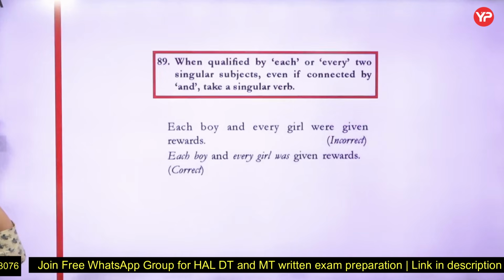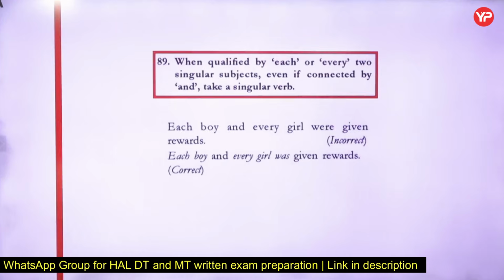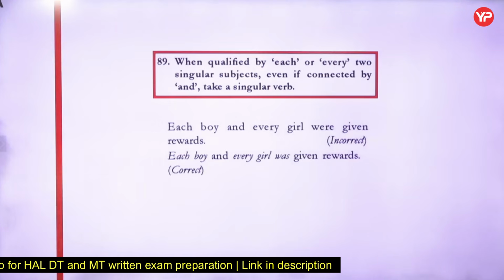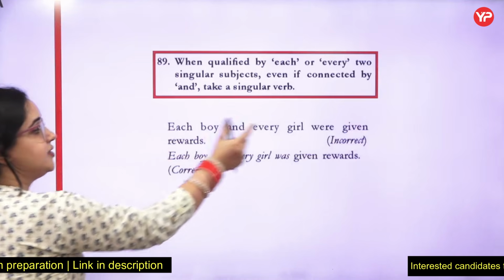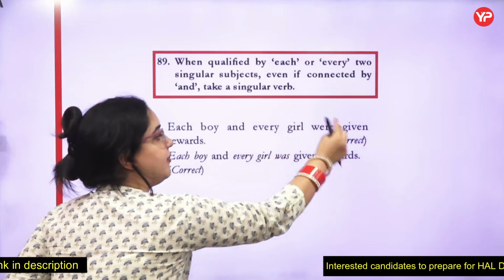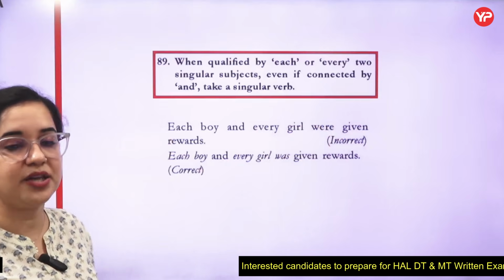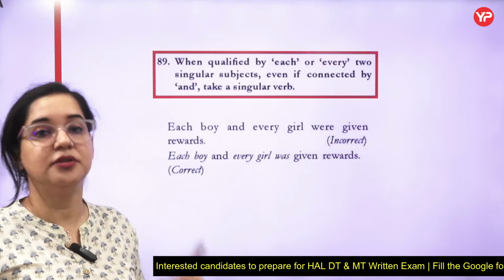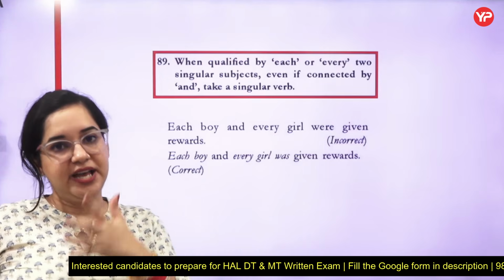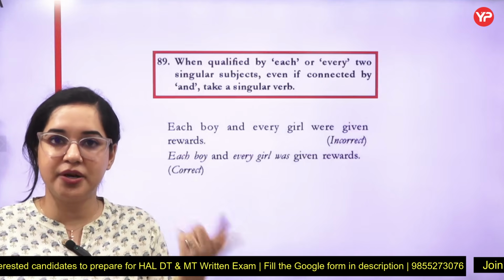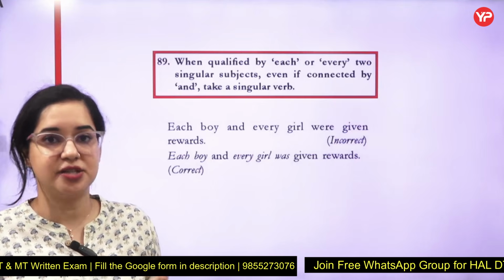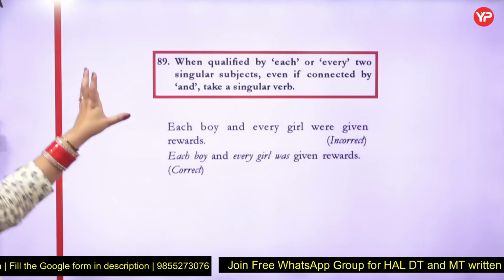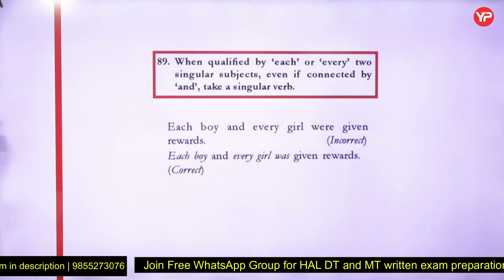Now 89th is, when qualified by each or every, two singular subjects, even if connected by and, take a singular verb only. You take each, both the nouns are singular, it will carry a singular verb only. It won't be carrying a plural verb. Each boy and girl was, because the noun should be singular, each is there, and remember the pronoun also. Now, if it was each man or each boy was present for his deed, suppose. So we did all these also. Here also it is mentioning it out. Each and every, two singular subjects are there, it will be carrying a singular verb only.